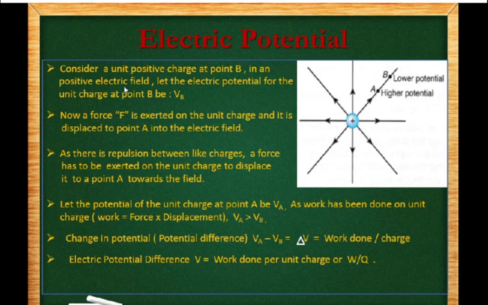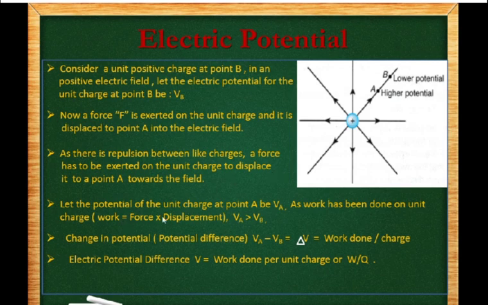Let the electrical potential for the unit charge at point B be VB. Now a force F has to be exerted on the unit charge and it is displaced to a point A in the electric field. Now as there is repulsion between like charges, a force has to be exerted on the unit charge to displace it from point B to point A towards the field.